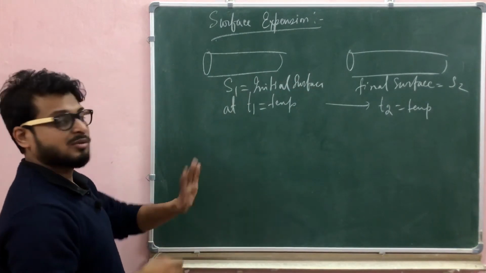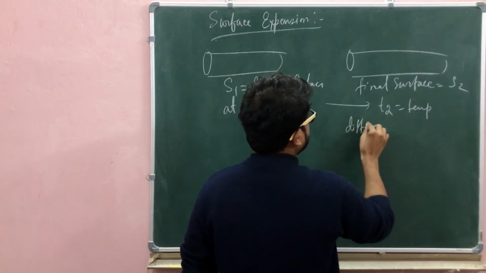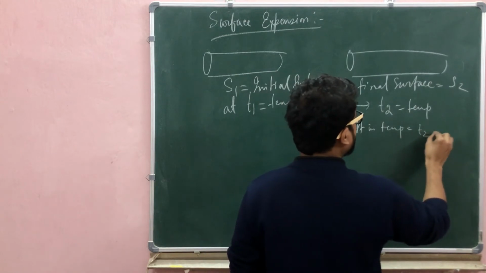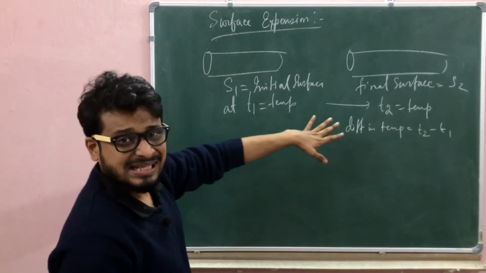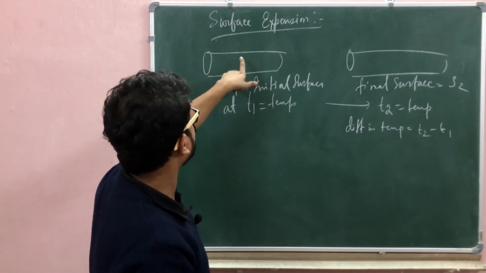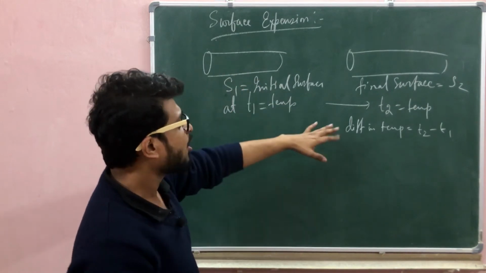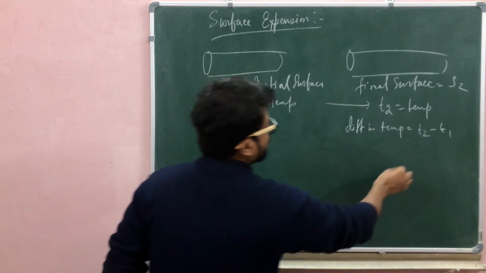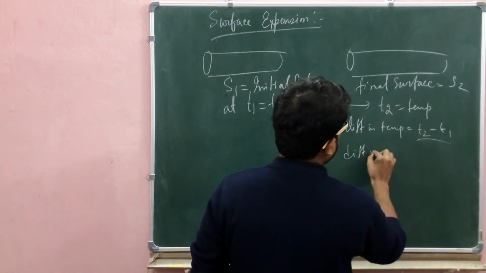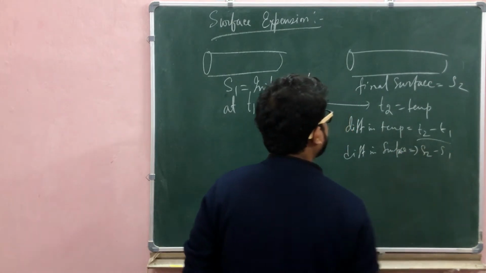So the temperature difference is T2 minus T1. All calculation is the same, but the notation will be different. Here it is S1 for surface expansion, L1 for linear expansion, and V1 for volume expansion. So the difference in surface is S2 minus S1.